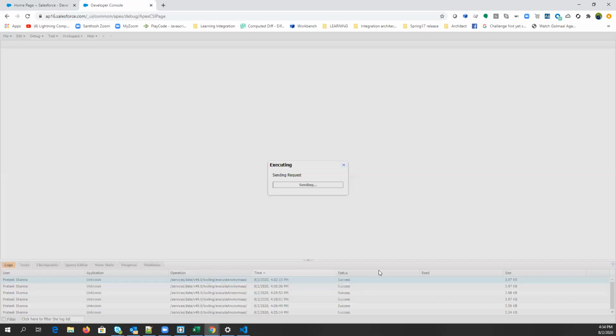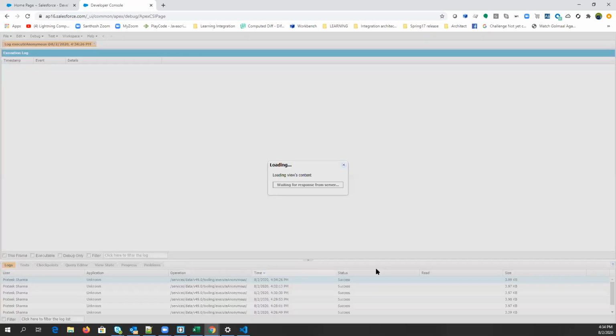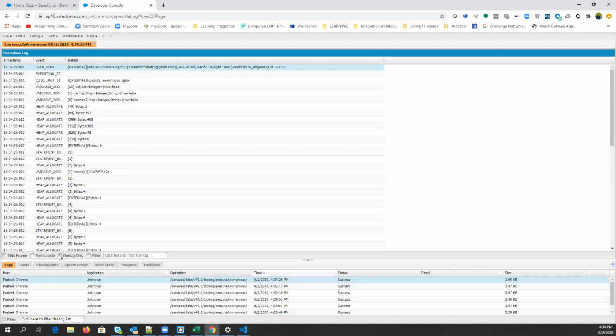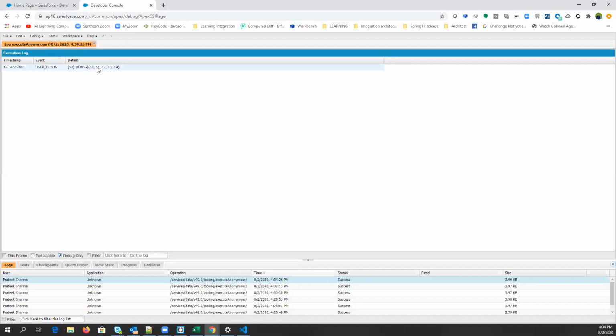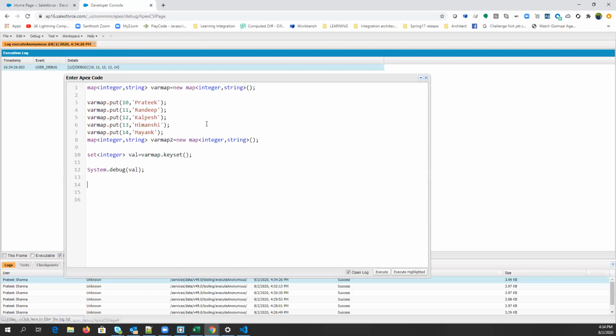Okay. I think, sir, we need to create an object. No, for just value storage, we don't need that. You can see 10, 11, 12, 13, 14, right? So all the keys, the set of keys, are now here. Right, guys? Clear? So these are the keys, sir. Clear, everyone?